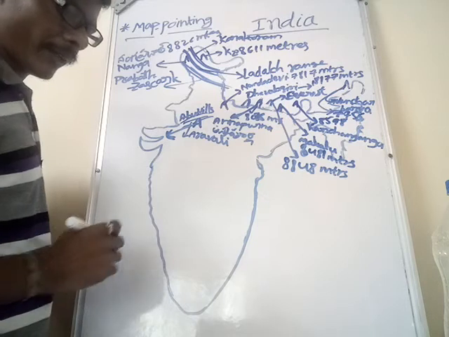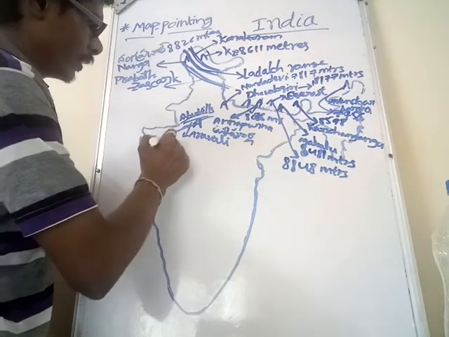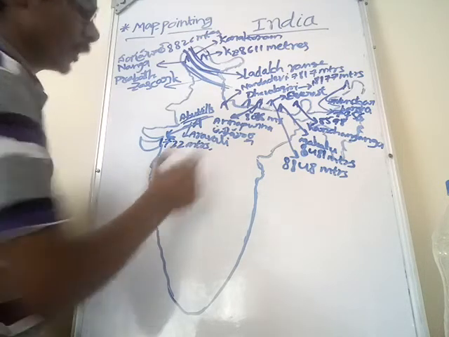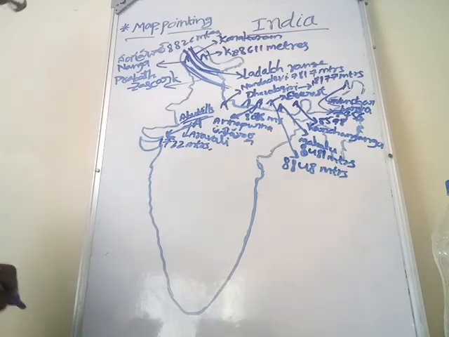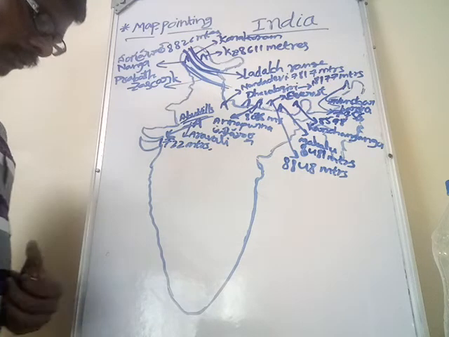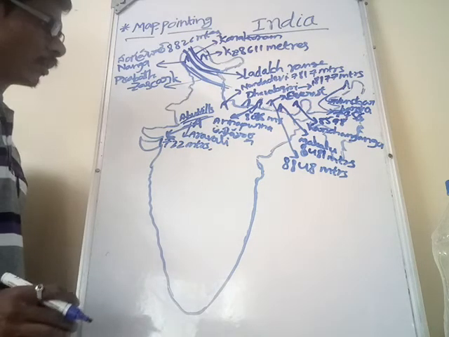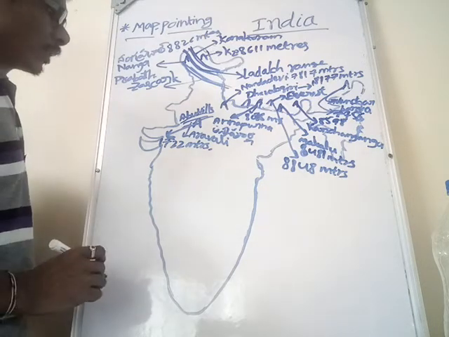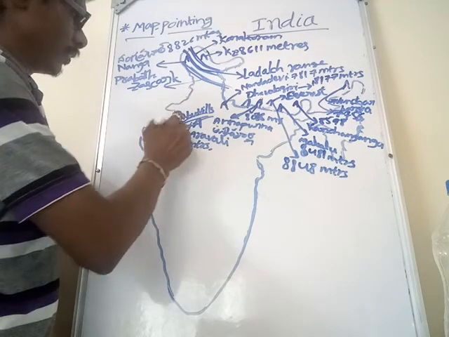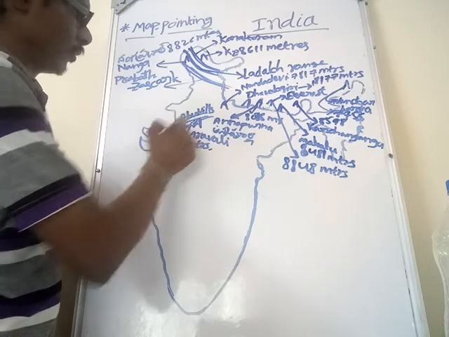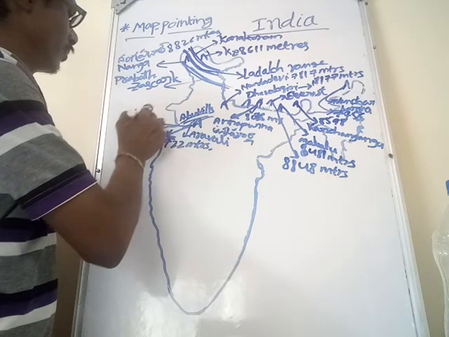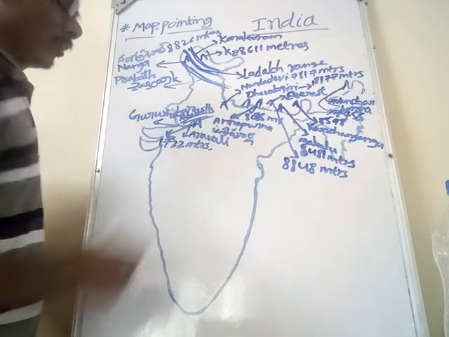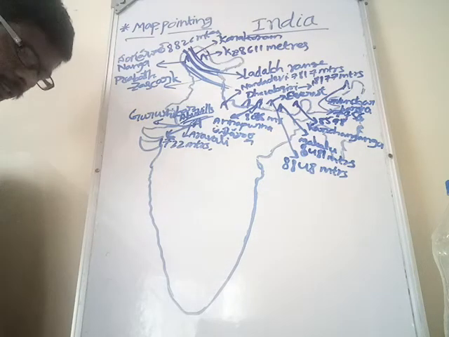What is the height of the Guru Shikhar? It is 1,722 meters. The height of the Mount Guru Shikhar is 1,722 meters.